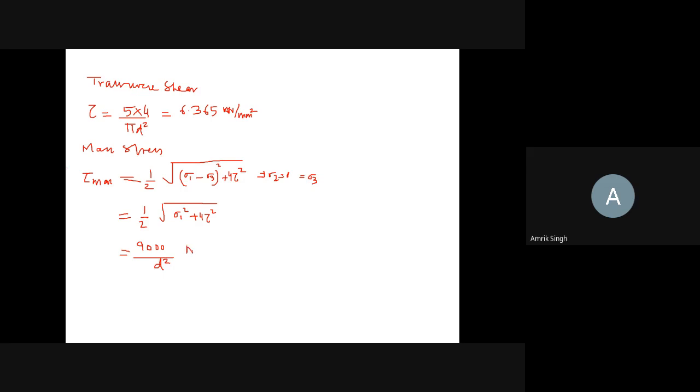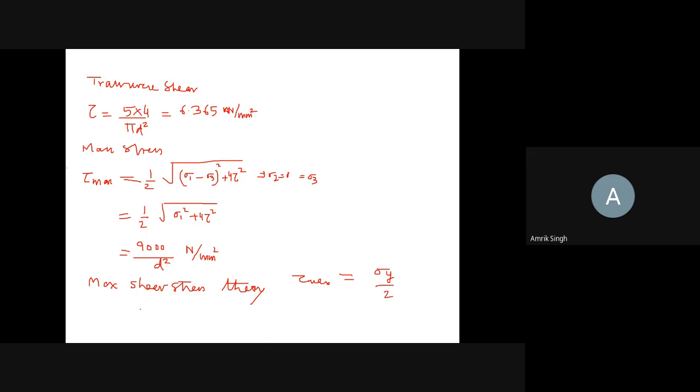So much Newton per millimeter square. Okay? So according to maximum shear stress theory, tau max is equal to sigma y by 2.